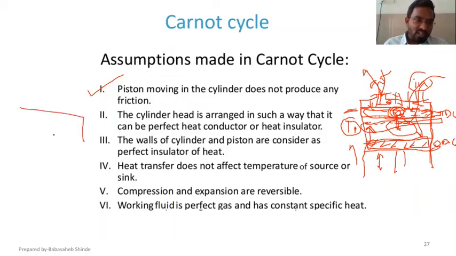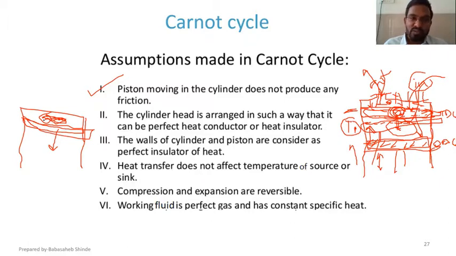Means initially the piston was at top dead center and it started moving vertically down. That was the initial condition, right? So at the end of that compression stroke, when the piston has reached this top dead center, the mixture over here will burn. Because of the burning of that fuel, there will be a kind of small blast that will push this piston vertically downward and another cycle will begin. So that is the exact cycle taking place inside the piston cylinder arrangement.